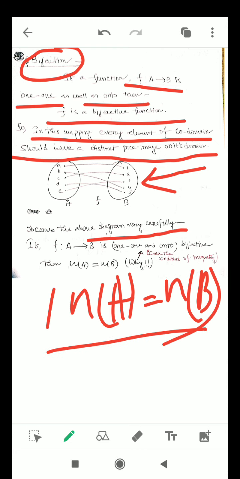So if it is asked whether the given function can be bijective or not, and the cardinalities of the domain and codomain are given, then for the existence of a bijective function, the cardinality of the domain set should be equal to the cardinality of the codomain set. If they are not equal, then there is no question of the existence of a bijective function.